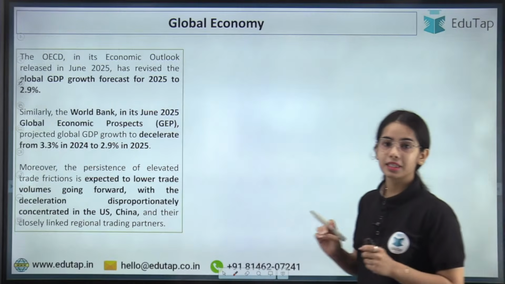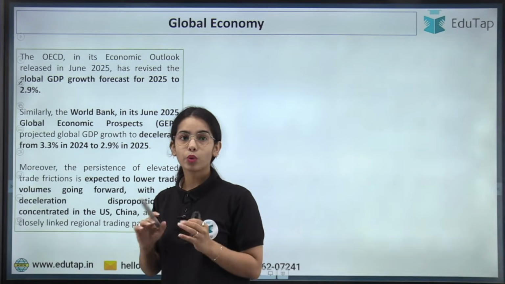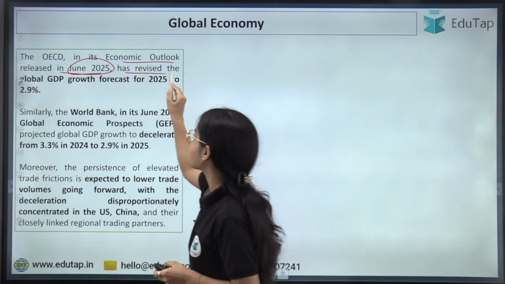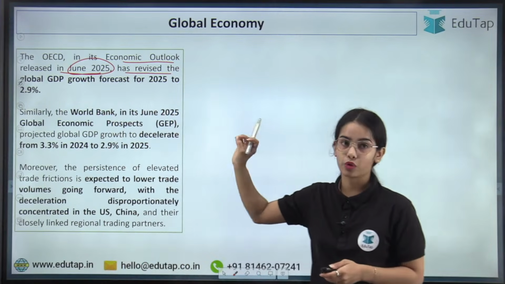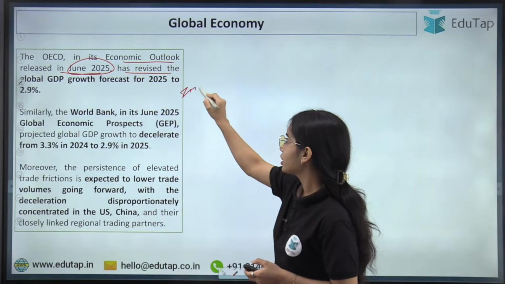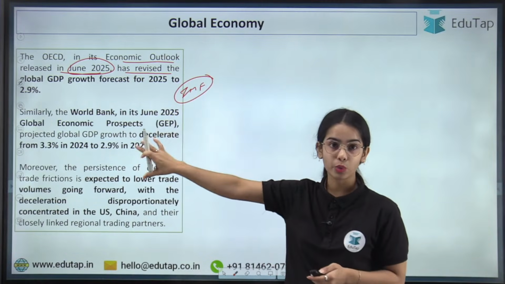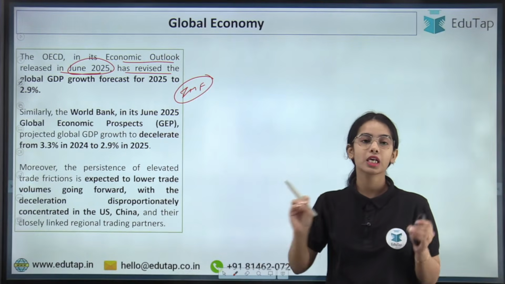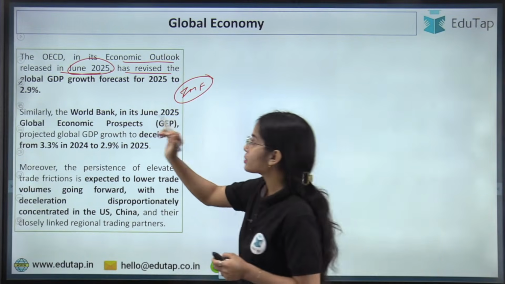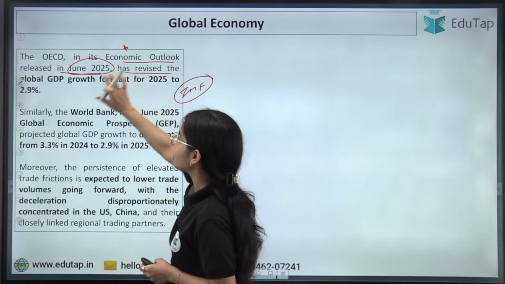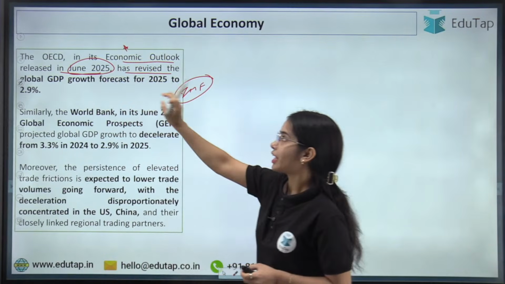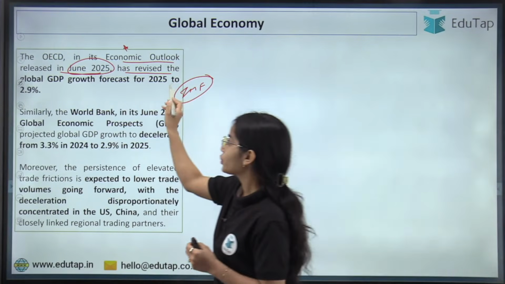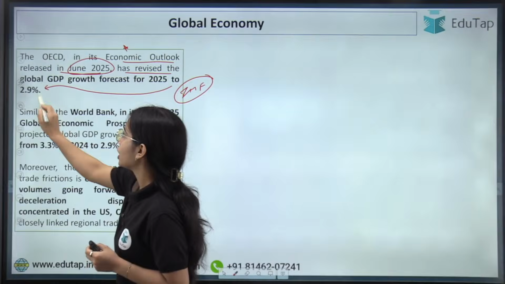Now coming to the next data points, the OECD in its economic outlook released in June 2025 has revised the global GDP growth forecast. As you know, the IMF gives the projection for global growth, the World Bank gives the projection for global growth, and the OECD also gives a global growth projection. As per the OECD in its economic outlook released in June 2025, the global GDP growth forecast for 2025 is revised to 2.9%.